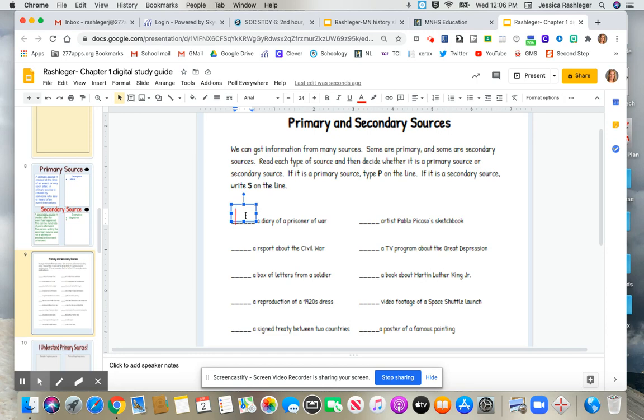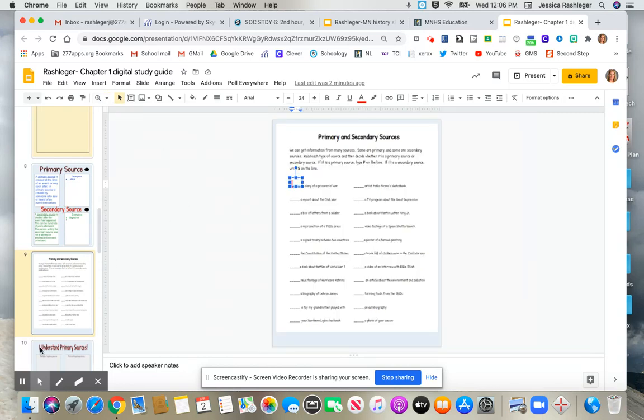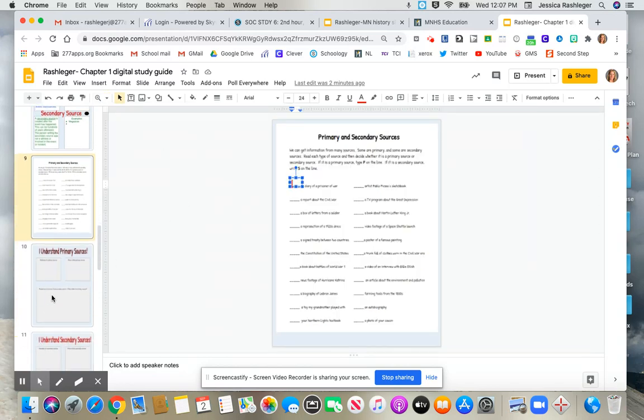Okay, so you're going to go through and do that for all of those. All right, then to get it back to normal size too, you can go back and click on Fit, or have it fit your screen. All right, then we're going to head to slide number 10.